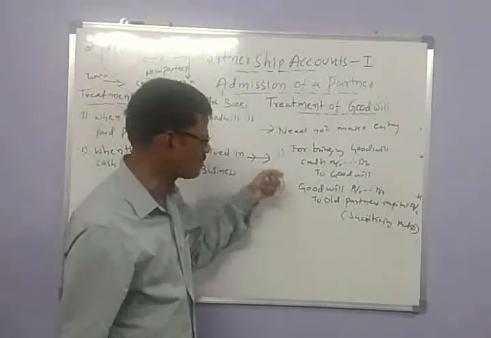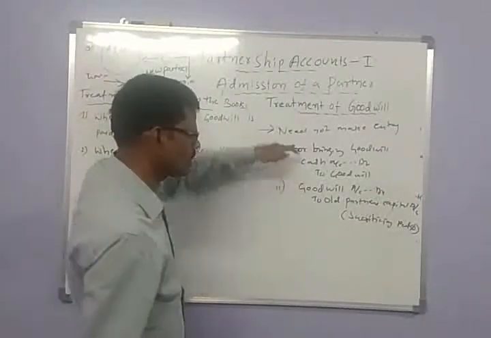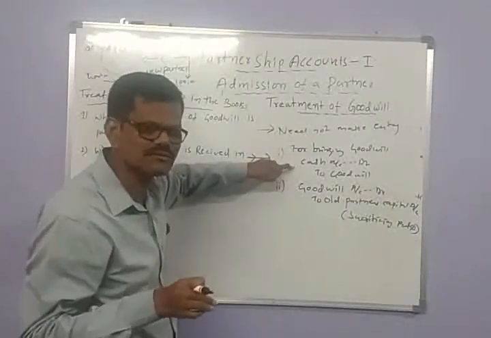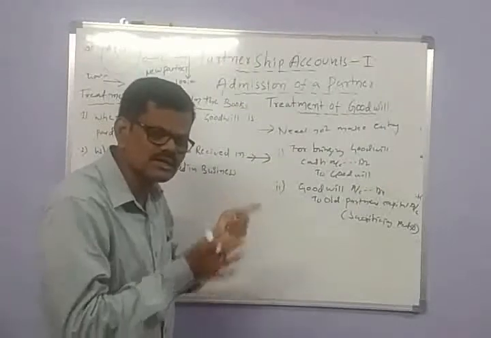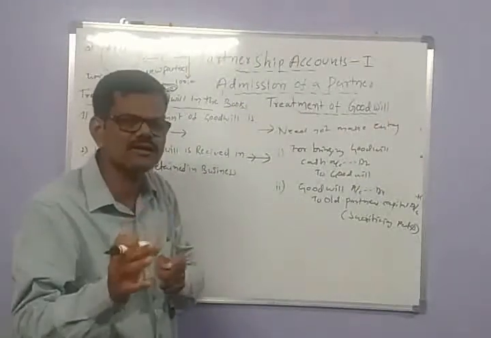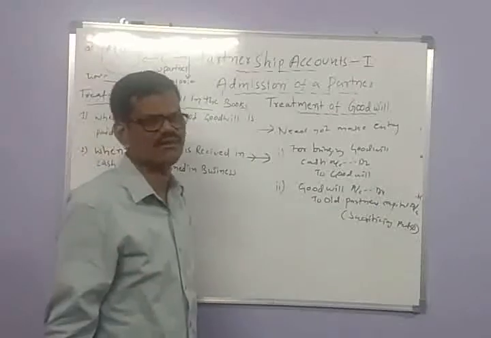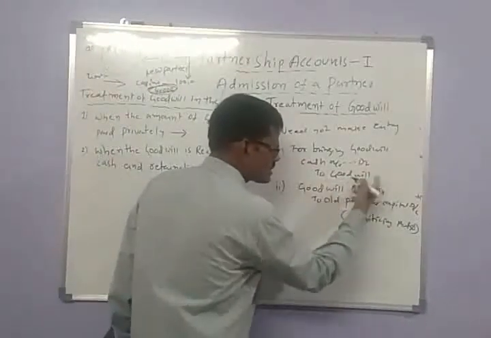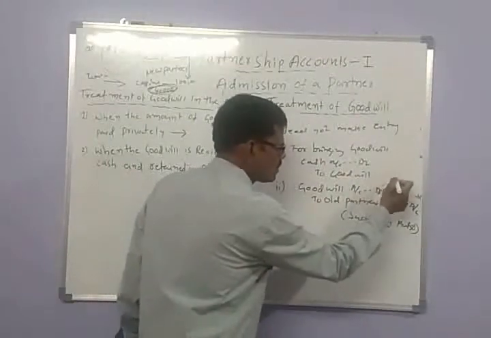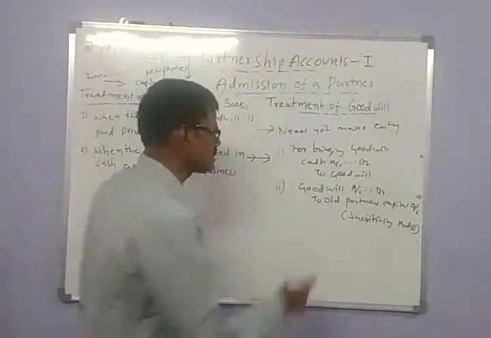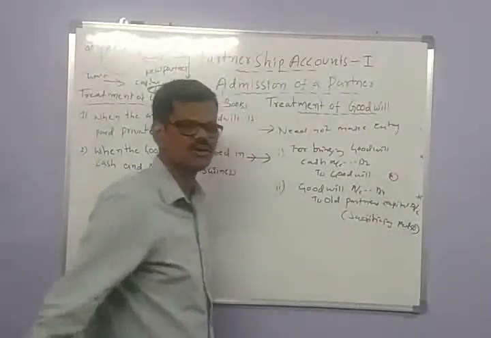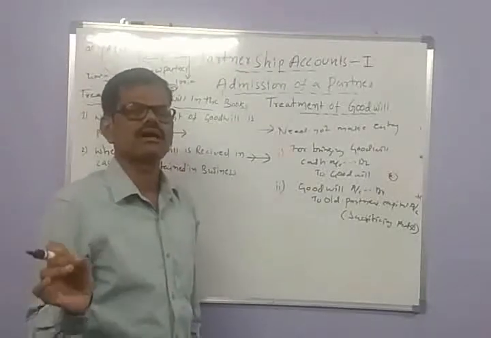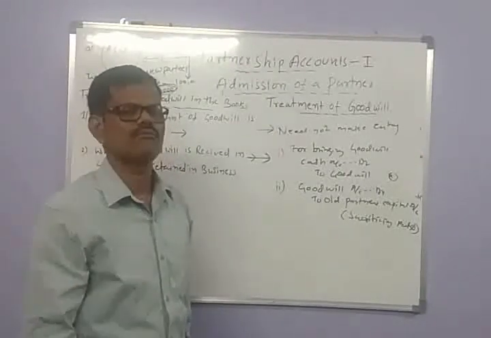Let us notice one thing here. The goodwill is received in the form of cash, and it is turned into additional capital of the old partners. The goodwill account, once created, is again debited, so there is no balance in the goodwill account. So on this occasion the goodwill account does not appear when we prepare the new balance sheet.